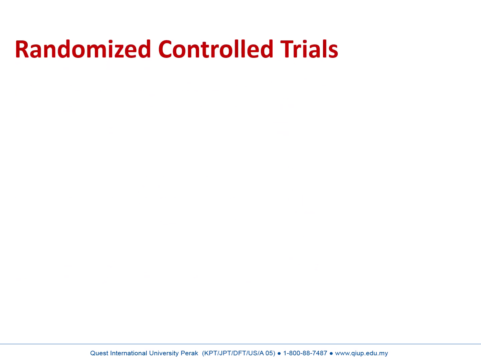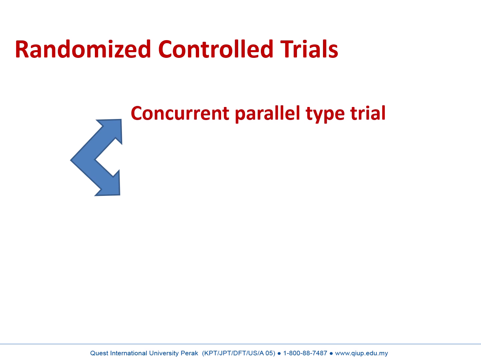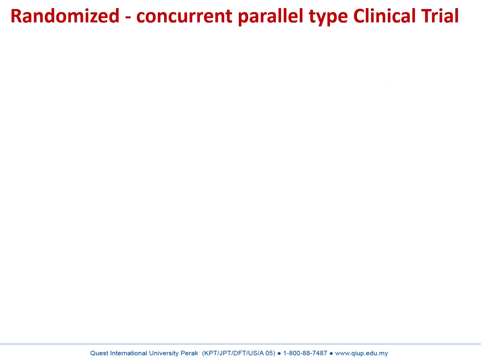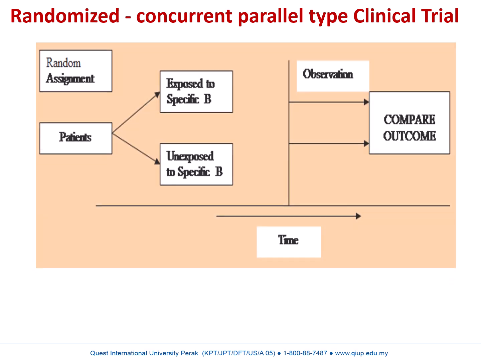Now we can go through different types of randomized controlled trials. Randomized controlled trials can be either a concurrent parallel type trial or a crossover type trial. Now we can go through each one separately. Randomized concurrent parallel type clinical trial.